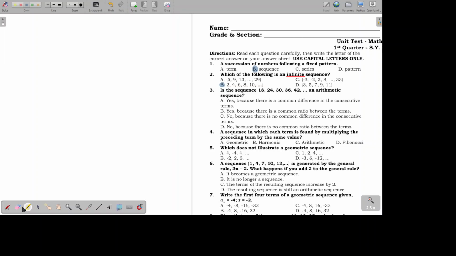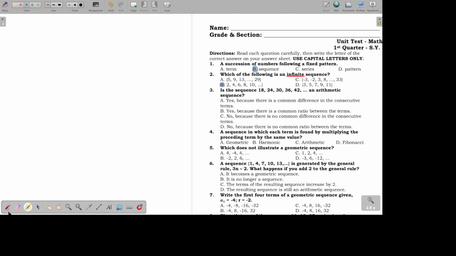Number 3. Is the sequence 18, 24, 30, 36, 42 an arithmetic sequence? Okay, so for you to know if a sequence is an arithmetic sequence, you have to see that the terms have a common difference. Ibig sabihin, dagdag lang ng dagdag ng the same value. So, pag napansin mo, 18, dadagdagan ng 6, nadagdagan ng 6, nadagdagan ng 6, nadagdagan ng 6.